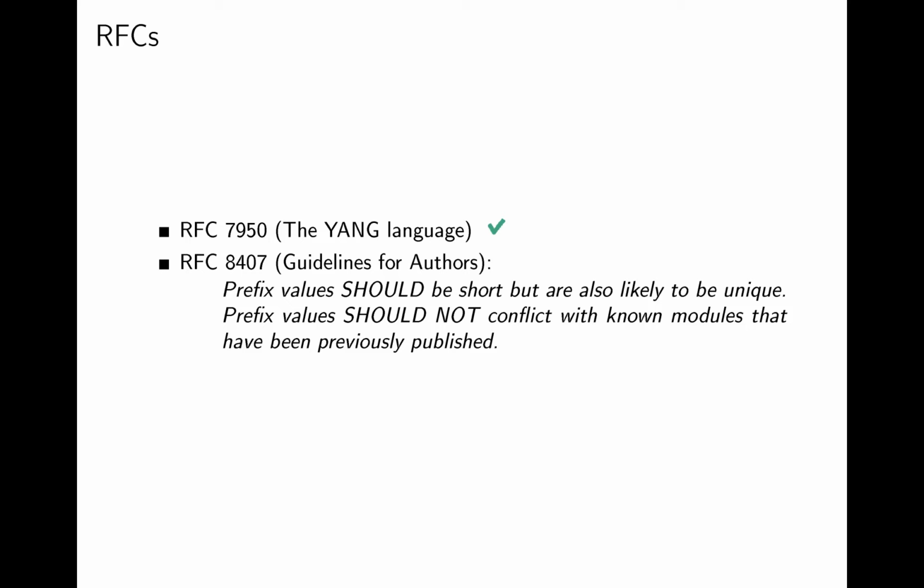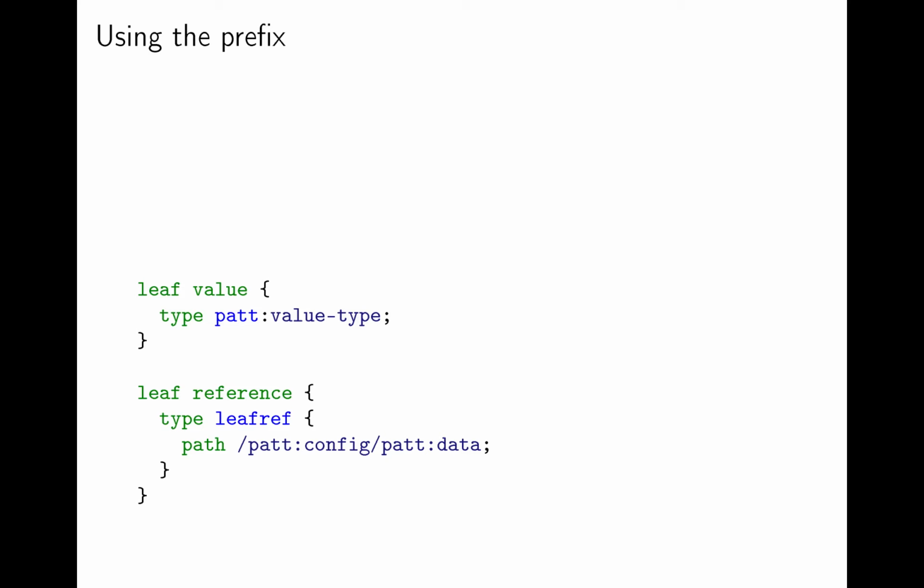The standard does not stop us from using the same prefix for all modules, but RFC 8407, Guidelines for Authors and Reviewers of Documents Containing YANG Data Models, suggests that we keep prefixes unique as much as possible. The purpose of the prefix statement is to suggest the prefix to be used when this module is imported, so anyone familiar with one of our two modules might reasonably expect that the type of the leaf value comes from that module, or that the leafref path points to that module. But that might not be the case, and the reader does not know until they scroll to the top of the module with the import declaration.